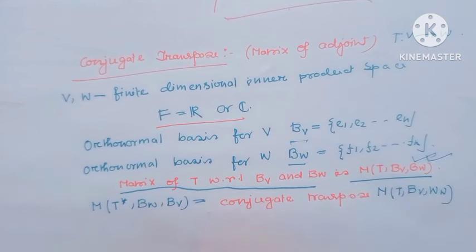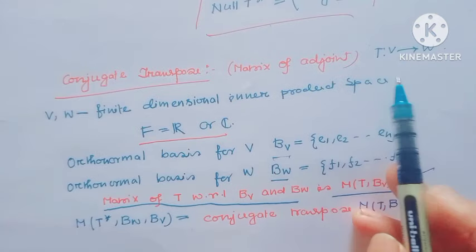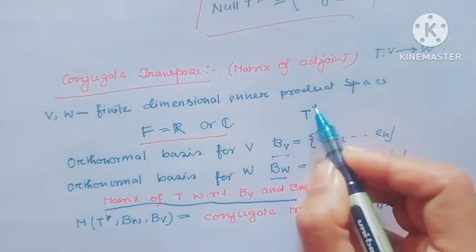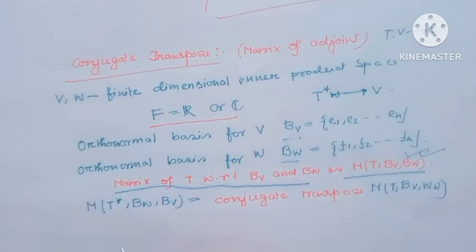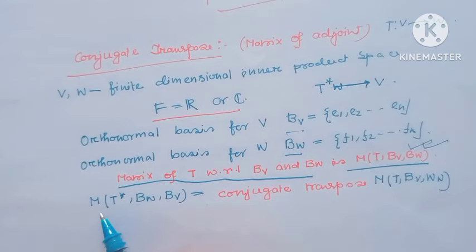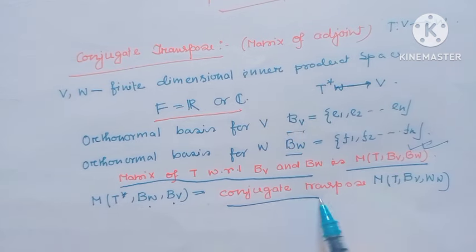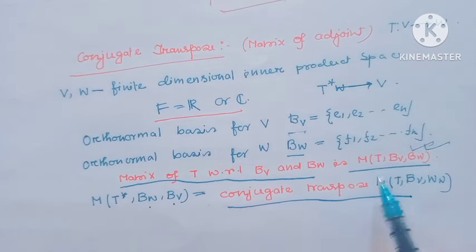Then the matrix representation of the adjoint operator, since T star maps from W to V, would be M of T star with respect to BW, the orthonormal basis of W, and BV, the orthonormal basis of V. It is actually the conjugate transpose of this matrix representation.